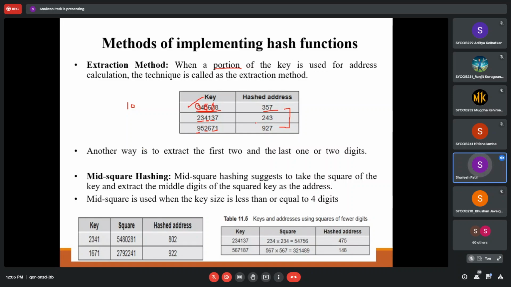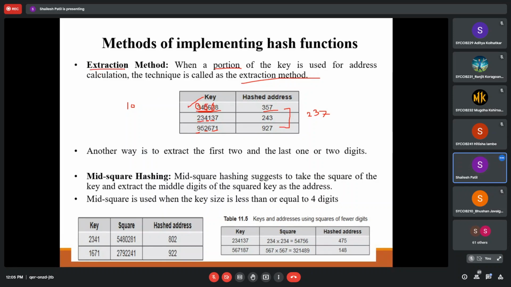This is called an extraction method, where we are extracting parts of the number. Another way we can also do it: for the number 2 3 4 1 3 7, we can extract the first two digits, which is 2 3, and the last digit, that is 7, giving 2 3 7. That is also possible. So this is called an extraction method.